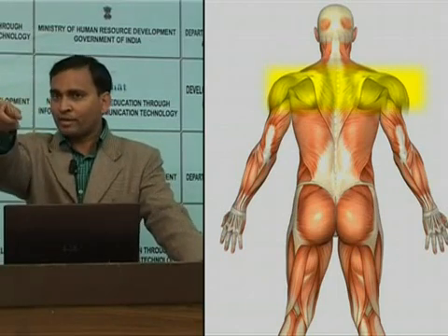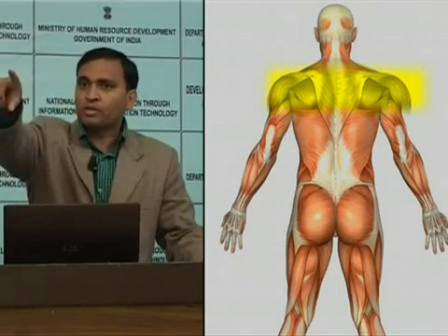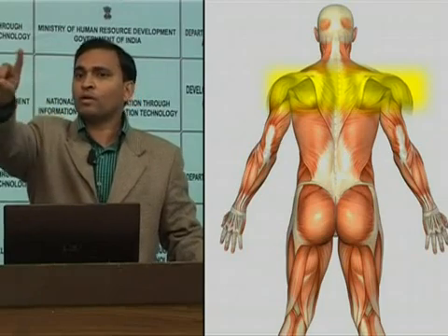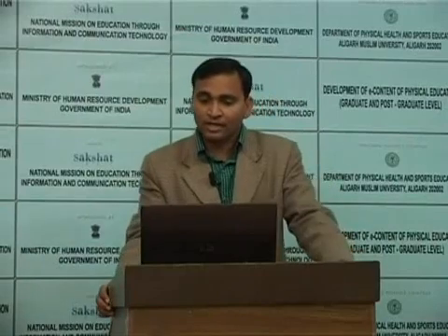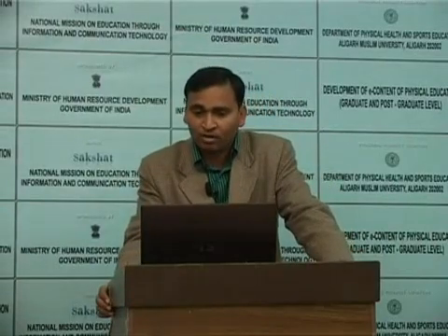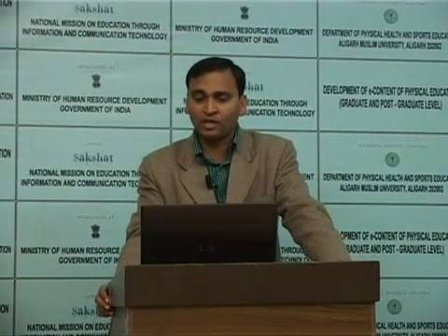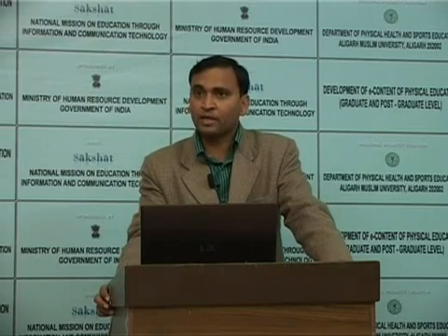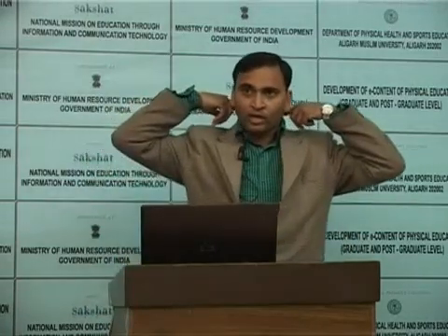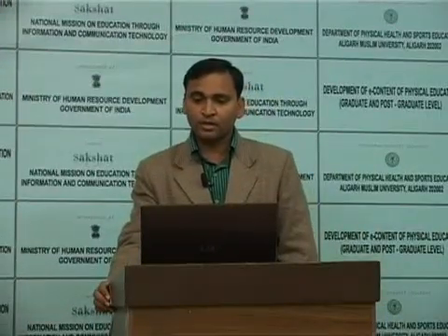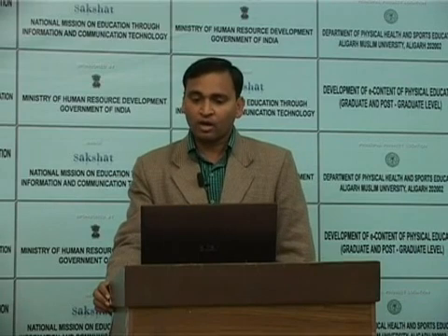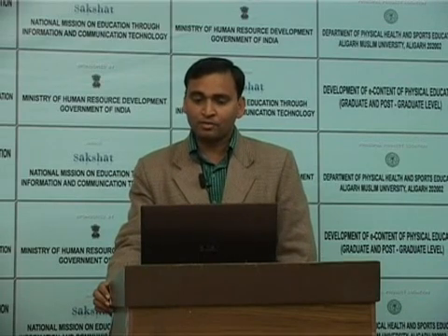You can see that the red fibers are distributed over the dorsal region, over the scapular region, over the neck region. The descending part of the trapezius muscle arises from the medial third of the superficial nuchal line of the occipital bone, from the external occipital protuberance of the occipital bone as well as the ligamentum nuchae.